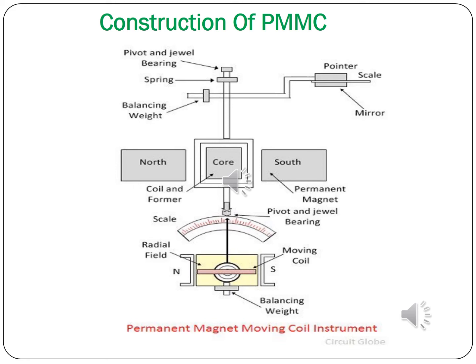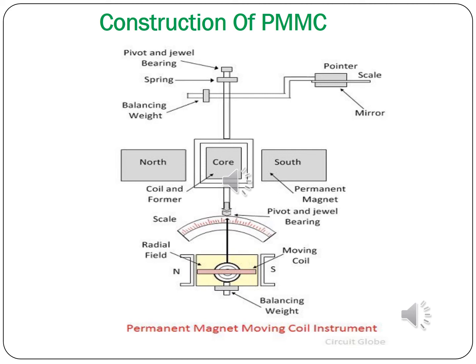The permanent magnet moving coil instrument will have a permanent magnet, that is, a north pole and a south pole. Between them you will have a core. The core will be spherical or rectangular. If you have a spherical core, the coil will be a circular type, and if you have a rectangular core, you will have a rectangular coil.